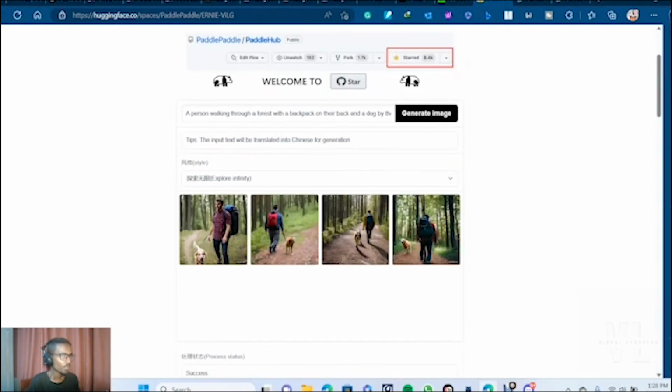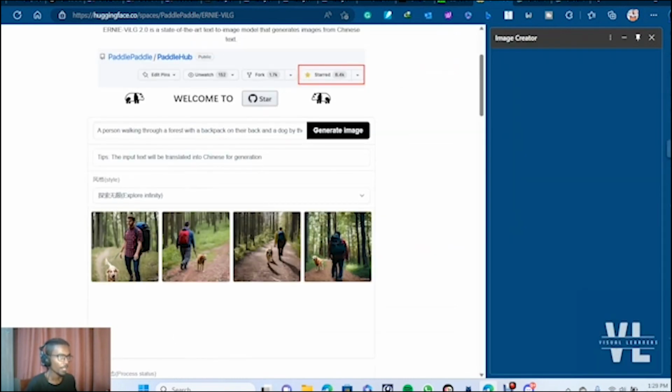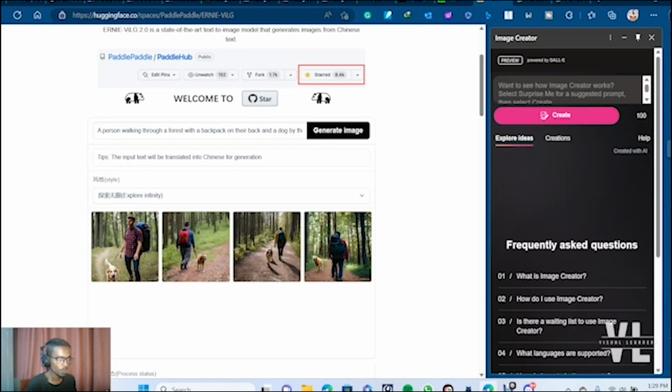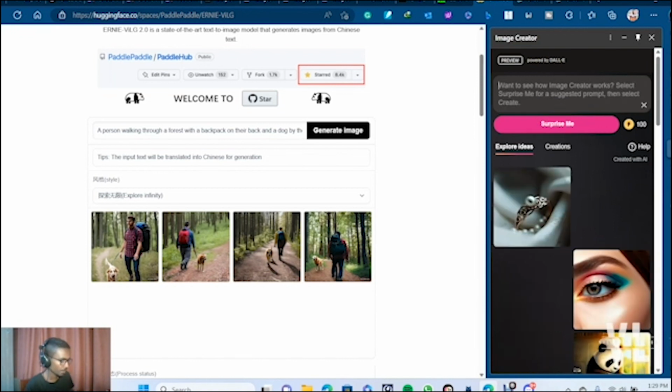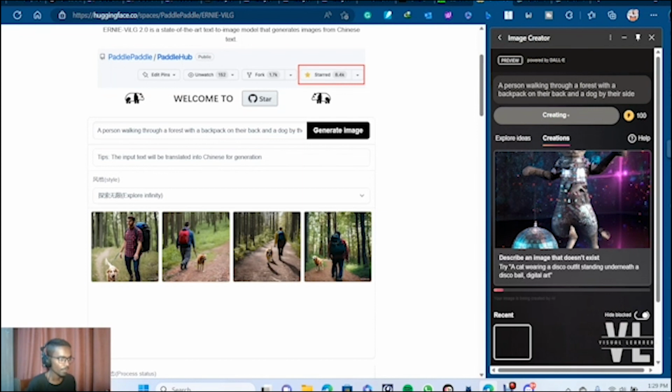So one more tool that I want to show you before I finish is the image creator from Bing. If you are already using Microsoft Edge, then you can get access to the image creator tool on one of the tools here, and you can just provide the prompt here and you can click on create, and it's going to basically do the same thing as the Ernie model, and it's going to take some time in order for it to create those images.